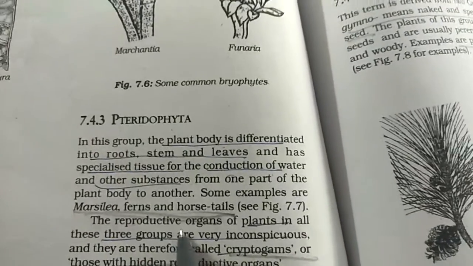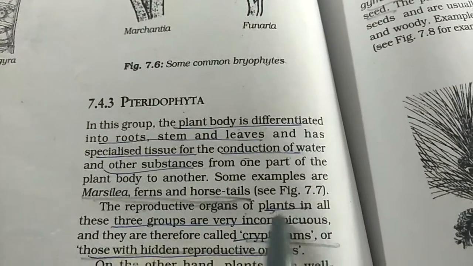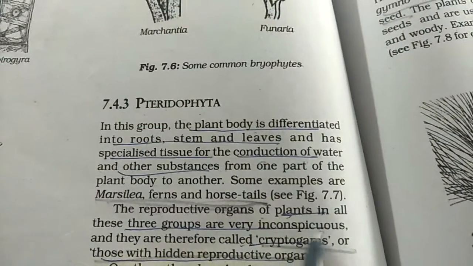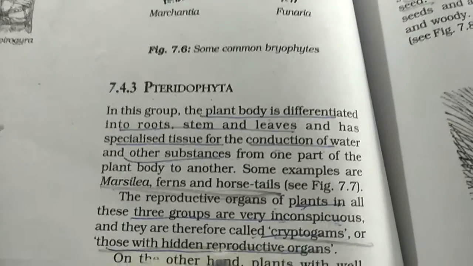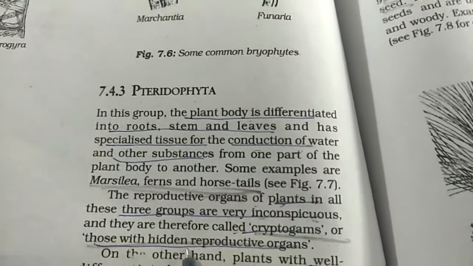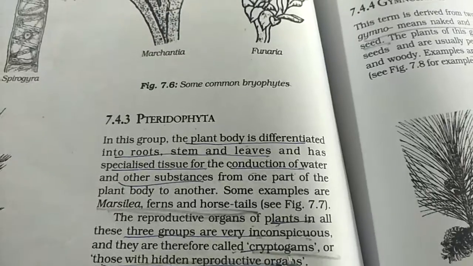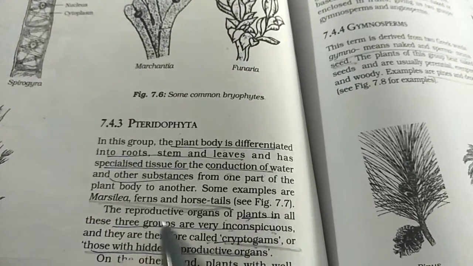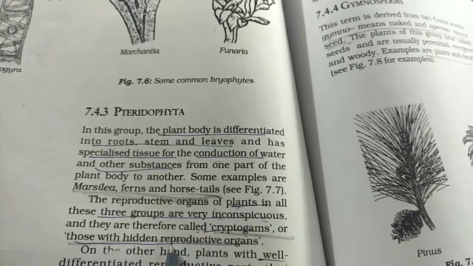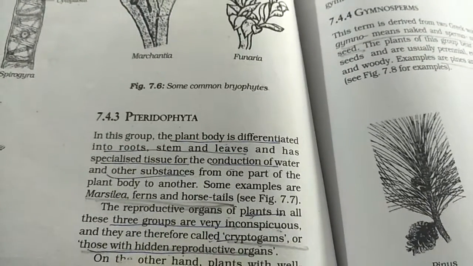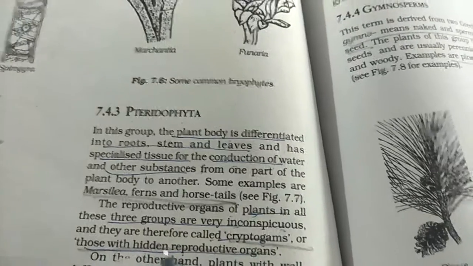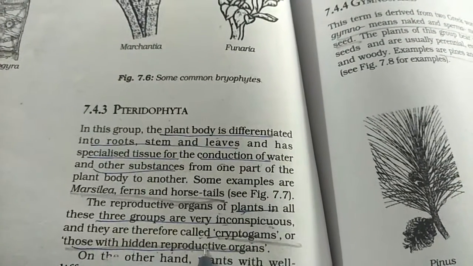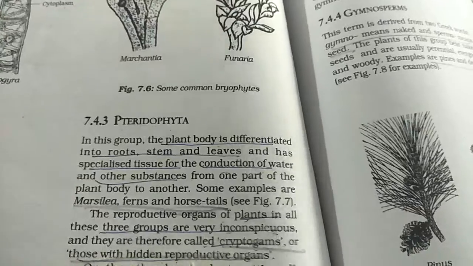Now there is one more thing before I end the class. The reproductive organs of plants in these 3 groups are inconspicuous. That means they are hidden. They are not seen. That's why they are called cryptogams. So examples of cryptogams, you have 3 examples. You have Thallophyta, Bryophyta, Pteridophyta. These 3 have their reproductive organs hidden. So in the next class, we are going to study the next division, which will have reproductive organs which are seen by us. Okay, thank you.